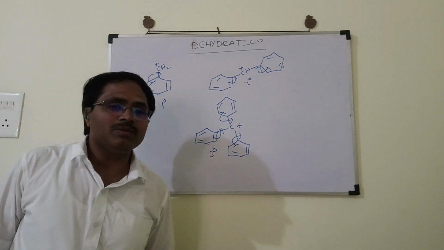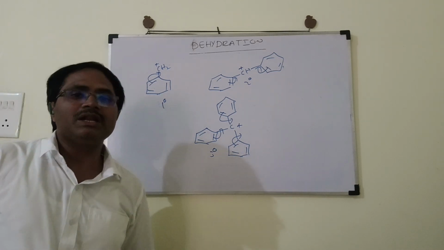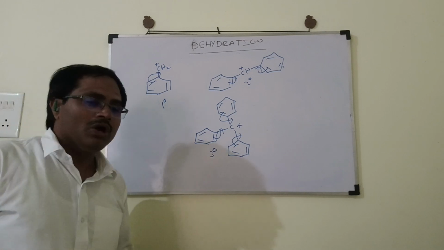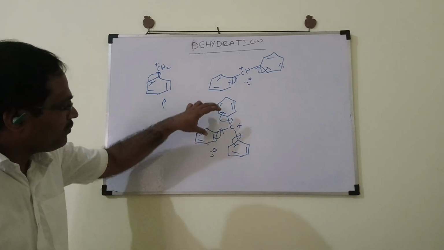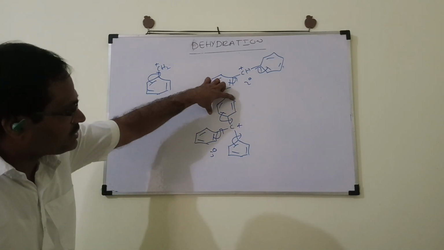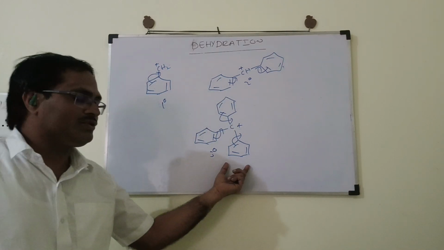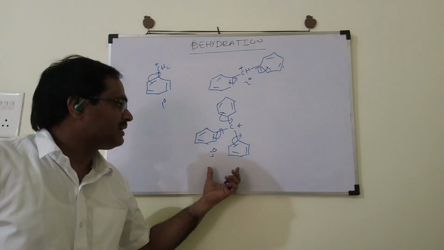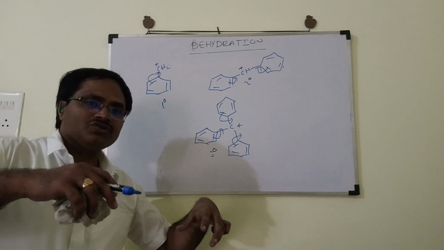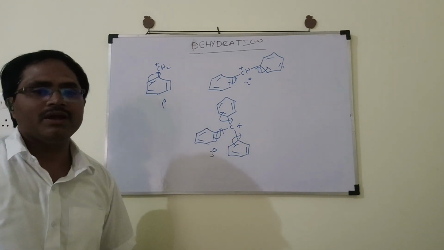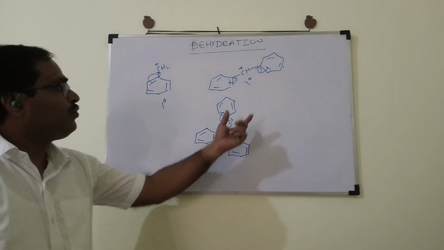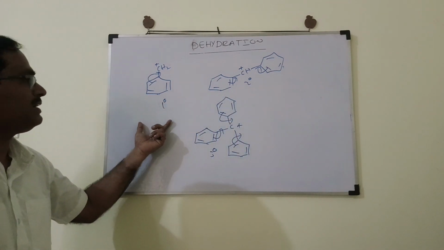But which is more stable? The one which has more benzene rings, or more phenyl rings, would be more stable. If you look here, three phenyl rings are there, and all three will be involved in the resonance structures and stabilize the carbocation highly. Here only two phenyl rings are there, here one phenyl ring is there.